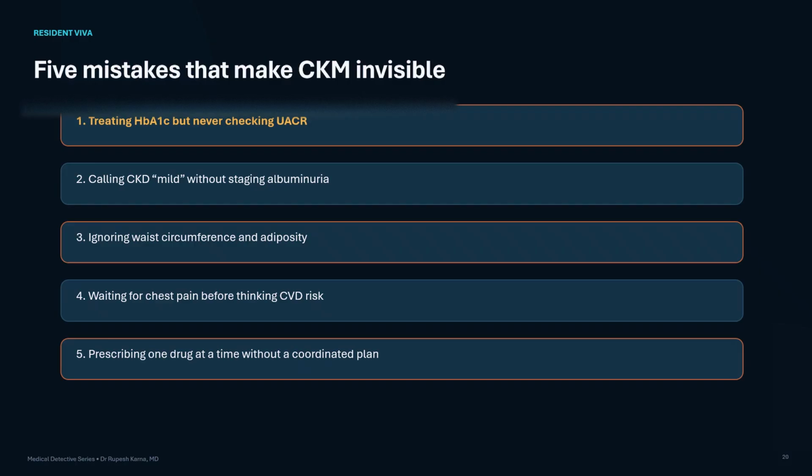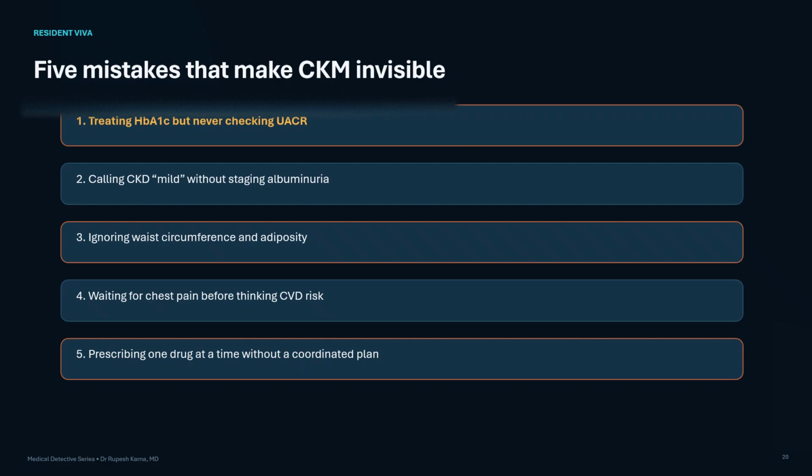Now we discuss 5 mistakes that make CKM syndrome invisible. 1. Treating HbA1c repeatedly but never checking UACR. 2. Calling CKD mild because creatinine looks near normal without combining eGFR and albuminuria. 3. Ignoring waist circumference and dysfunctional adiposity. 4. Waiting for chest pain, dyspnea, stroke or heart failure before discussing cardiovascular risk. 5. Adding one drug at a time without deciding what the complete heart, kidney, metabolic plan should achieve.